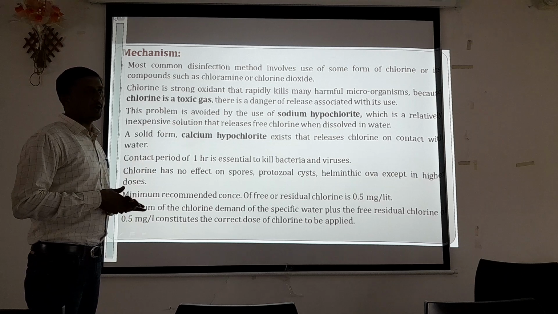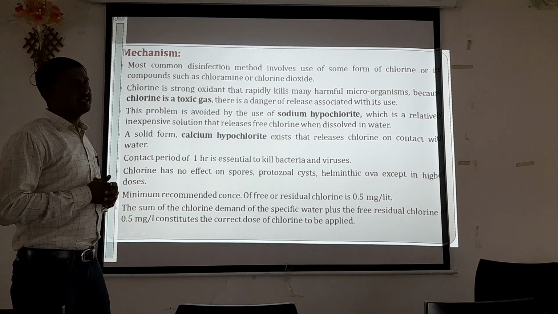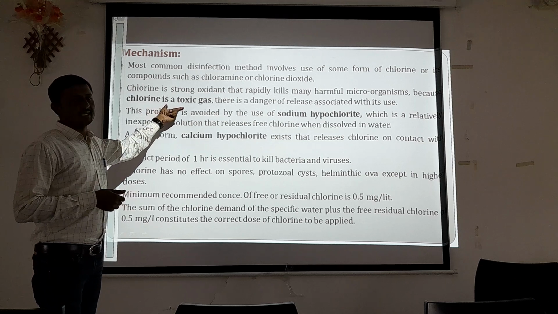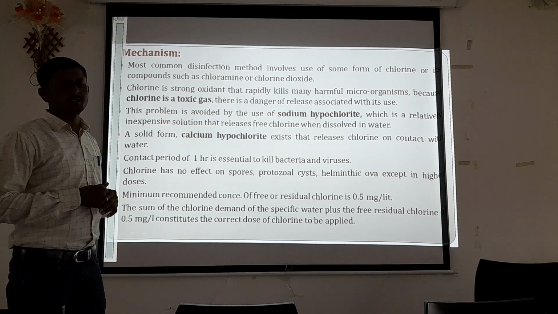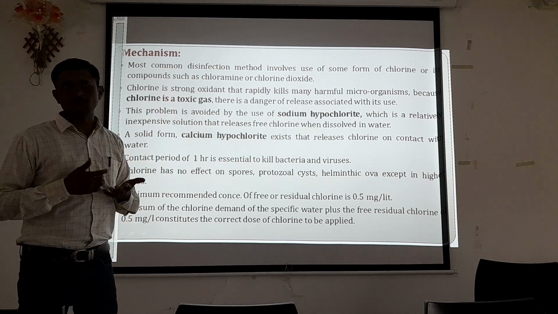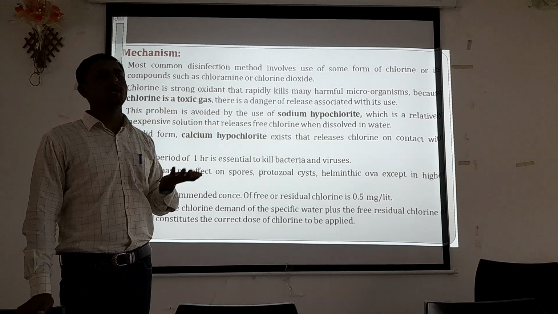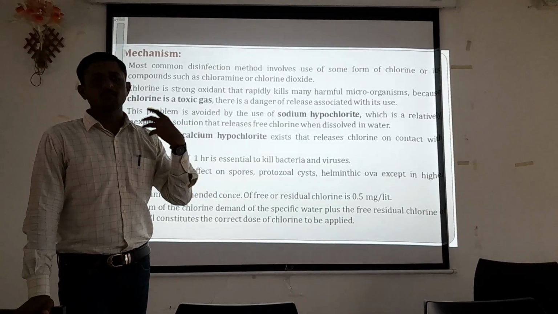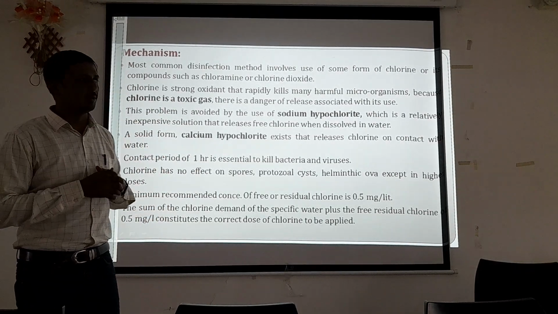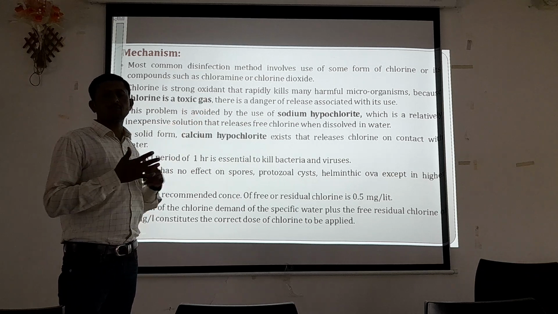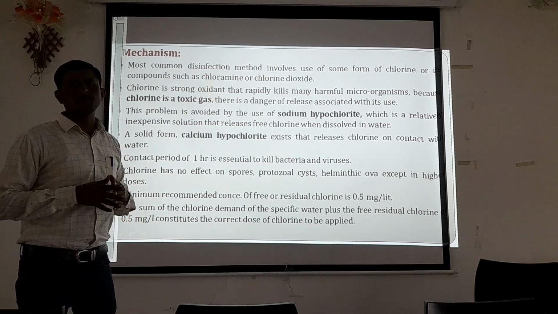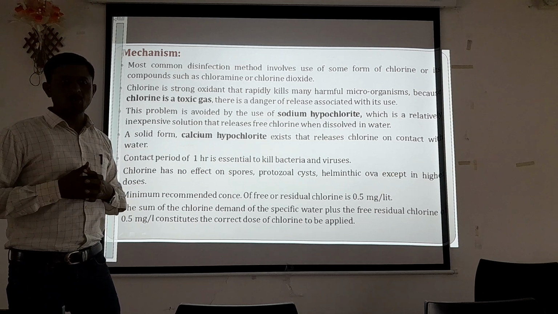Chlorine is a strong oxidant that rapidly kills many harmful microorganisms. Because chlorine is a toxic gas, there is a danger of release associated with its use. It can be harmful for the handler who is mixing the chlorine into the water sample. So to avoid the hazard, we normally use chloramine or chlorine dioxide in place of chlorine.